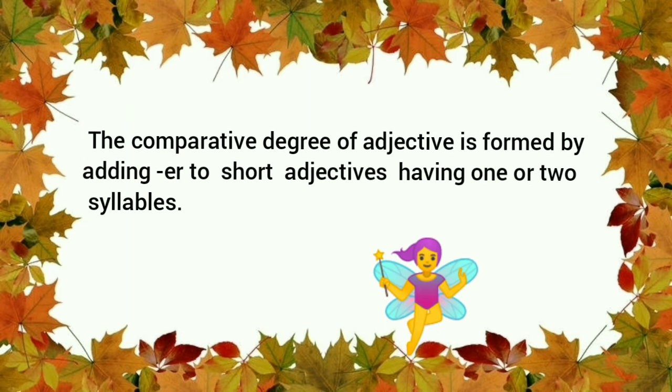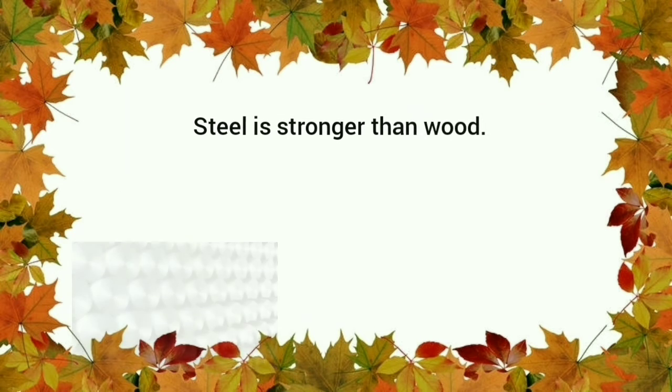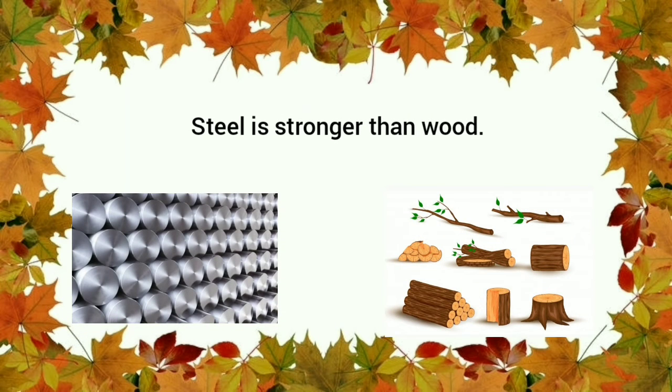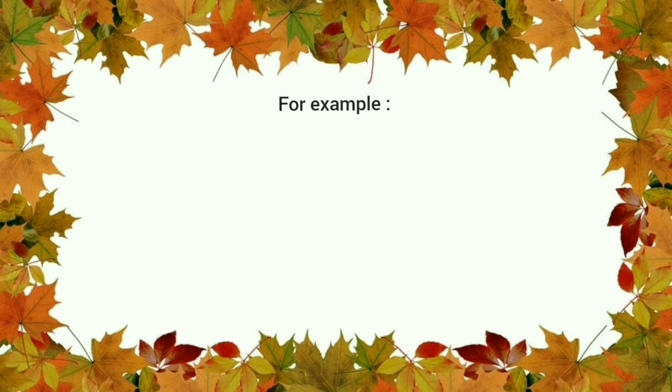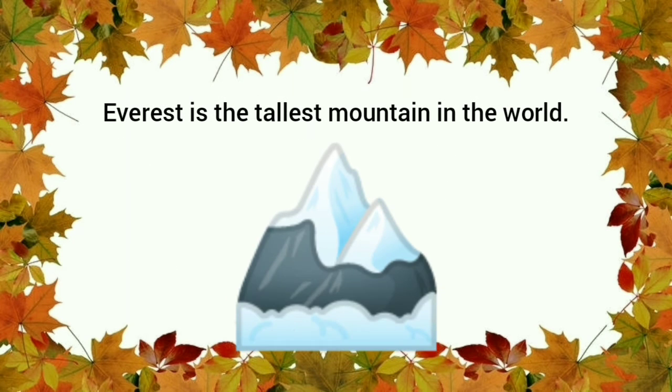The comparative degree of adjective is formed by adding er to short adjectives having 1 or 2 syllables. For example, steel is stronger than wood. The superlative degree of adjective is formed by adding est to short adjectives having 1 or 2 syllables. For example, Everest is the tallest mountain in the world.